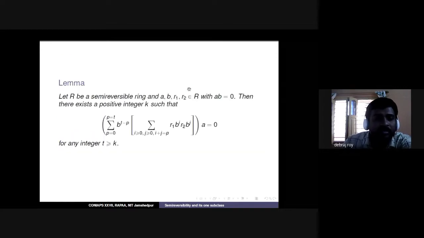And then one more lemma: if R is a semi-reversible ring and we have arbitrary elements A, B, r1, r2 with AB equal to 0, then this particular format of element, the summation over p from 0 to t of b to the power t, b to the power t minus p, into this particular format, all these elements actually become 0 for any integer t greater or equal to k.